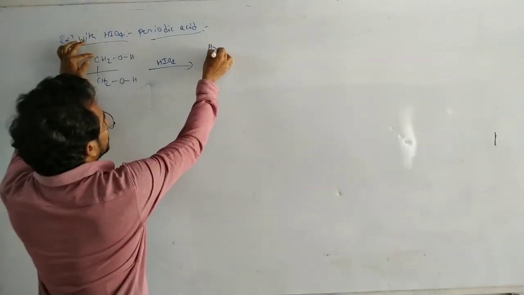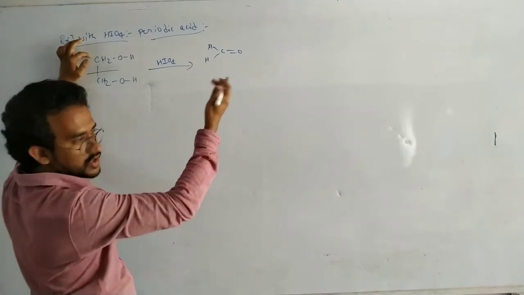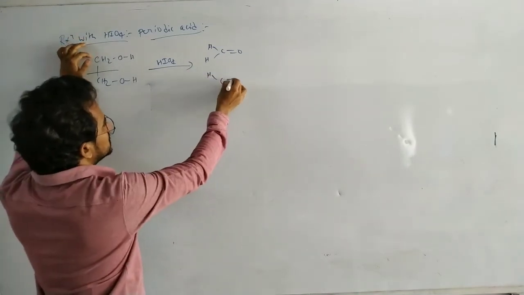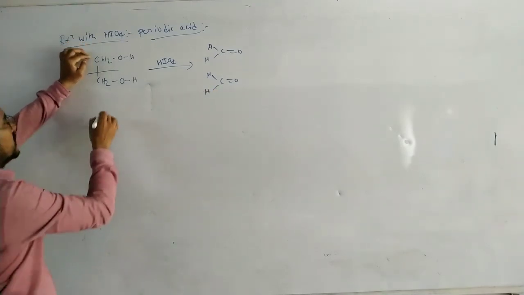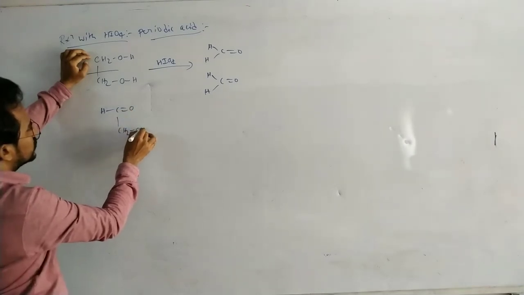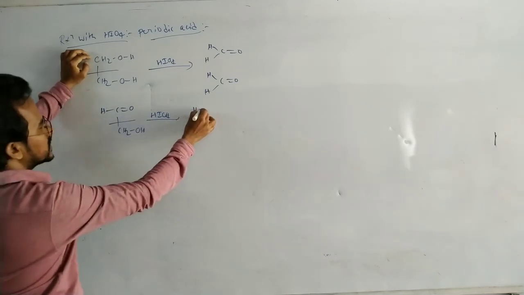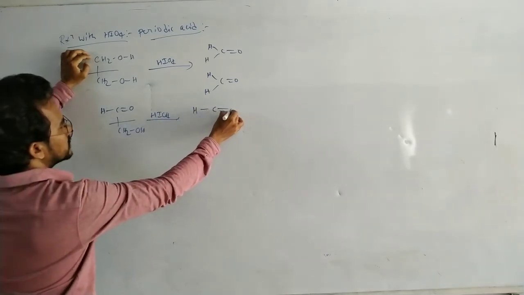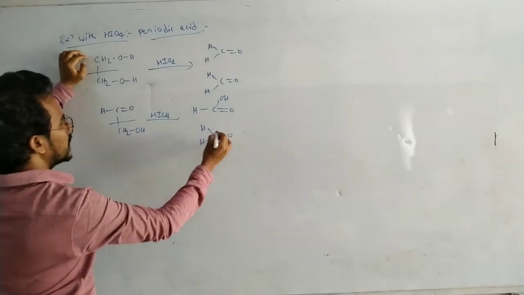And this carbon has 2 hydrogens, double bond O, oxidation. Alcohol is oxidized to carbonyl compound. Here also HC double bond O, H. That's all. Okay. First suppose HC double bond O, CH2OH. If it is aldehyde, this one is further oxidized to acid. Now it is oxidized to aldehyde. That's it.